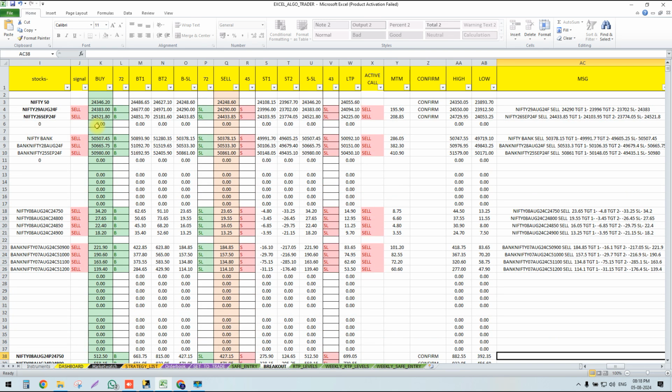This is the beauty of our breakout strategy. This is how our breakout strategy will work.